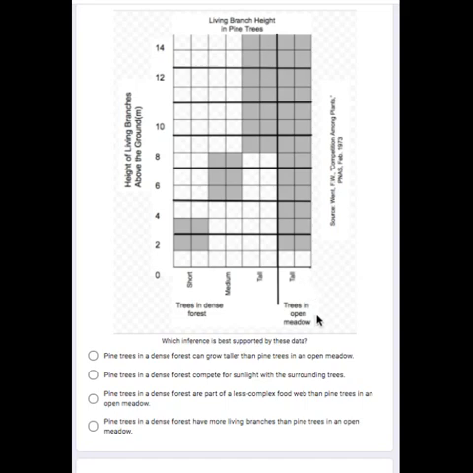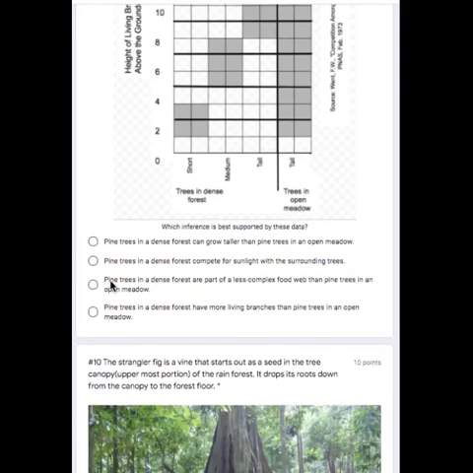Now, if it was a tall tree out in an open meadow where there's not a lot of trees around it, it had live branches all the way from 1 meter all the way up to 15 meters. So let's look at our question. Which inference is best supported by this data?